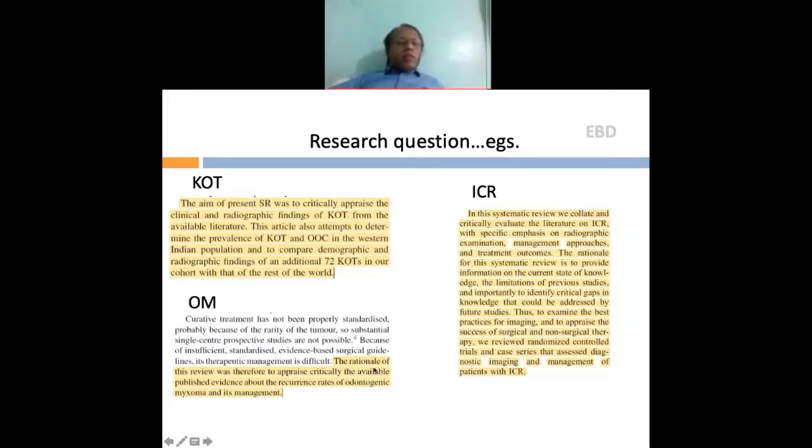The rationale for this review was therefore to critically appraise the available published evidence about recurrence rate. Here it was clear that we wanted to do it on recurrence rate of odontogenic myxoma and its management. So focus on a narrow question.